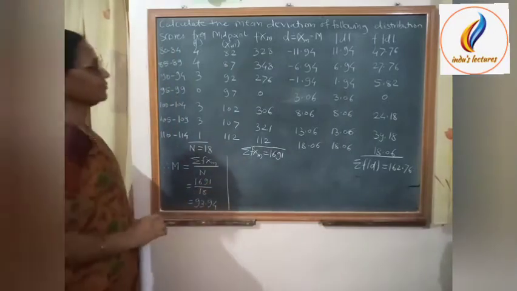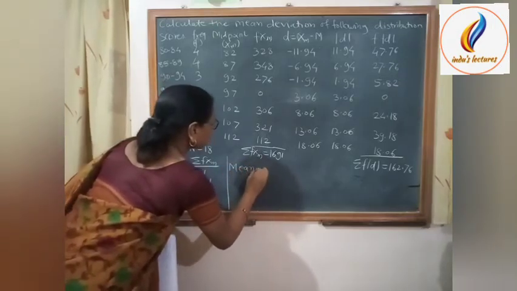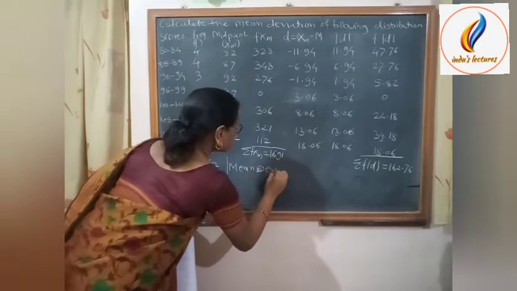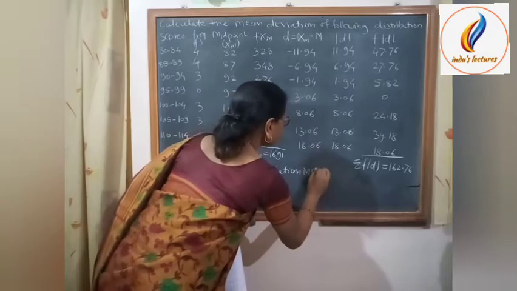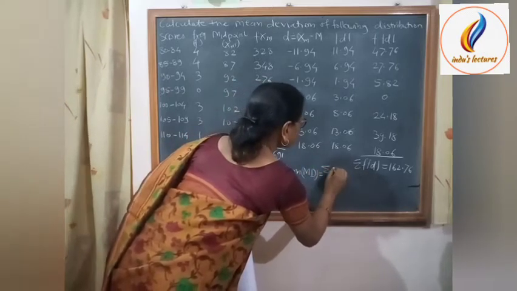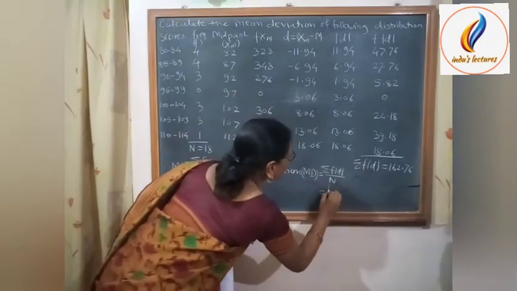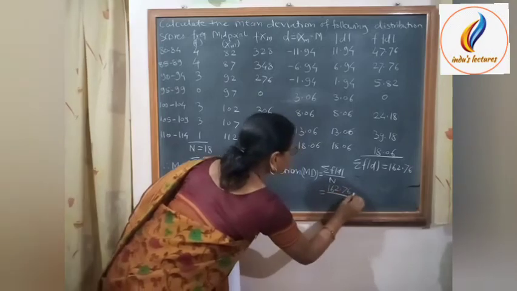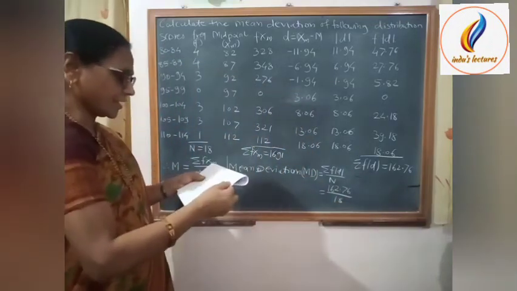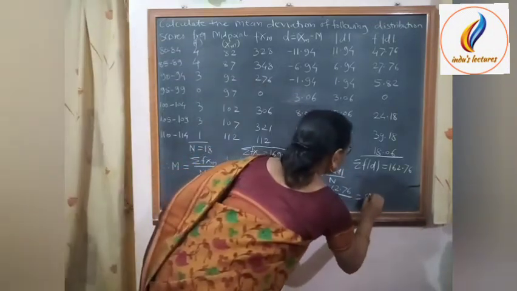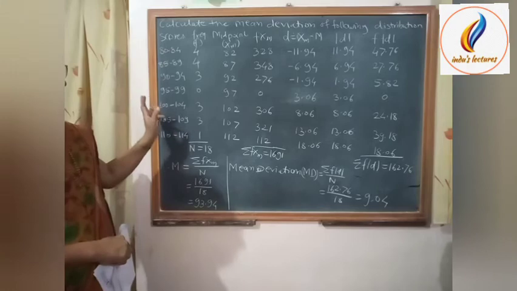So we can find the mean deviation or average deviation. Mean deviation MD is equal to summation f into mod d upon n. That means 162.76 upon n, which is 18, so divided by 18, and which is equal to 9.04. That means the mean deviation of the given distribution is 9.04.